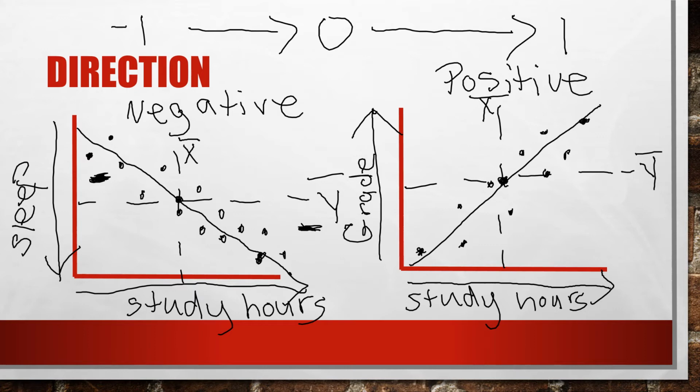And if things are mostly in this bottom left quadrant and this top right quadrant, and the quadrants are made by the mean lines, then we'll have a positive correlation. Okay? Now let's talk about no correlation.